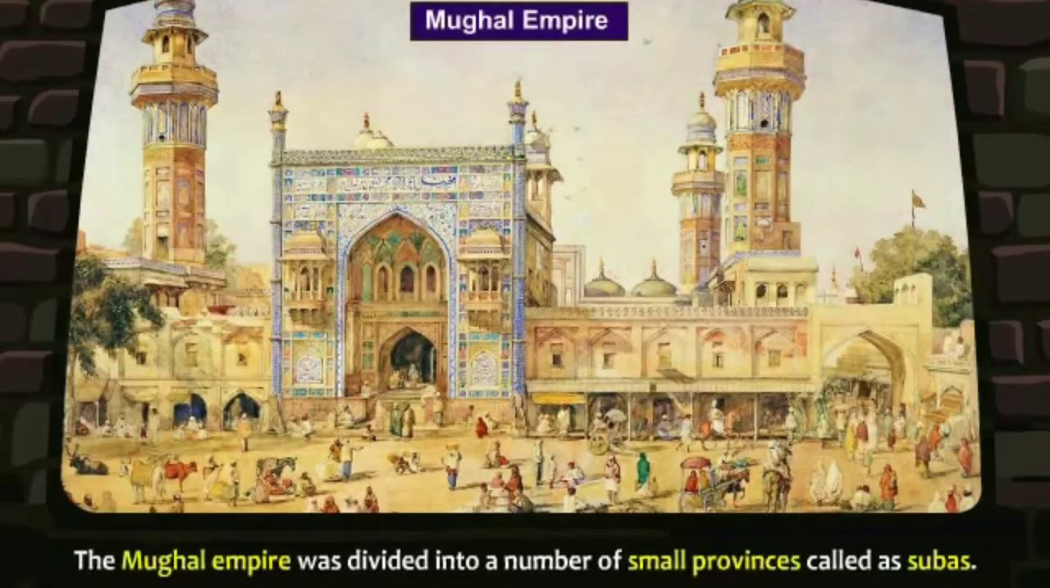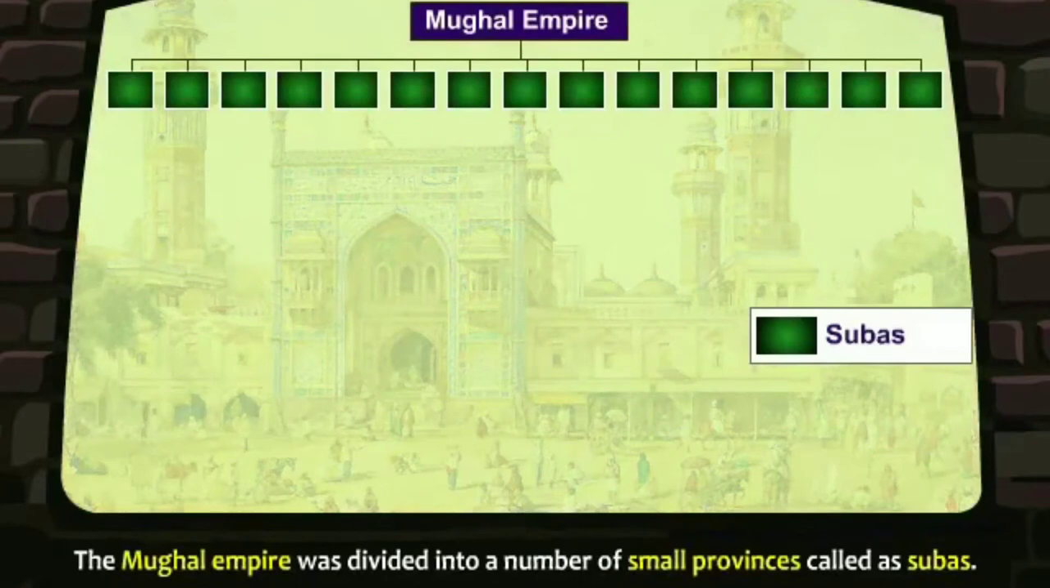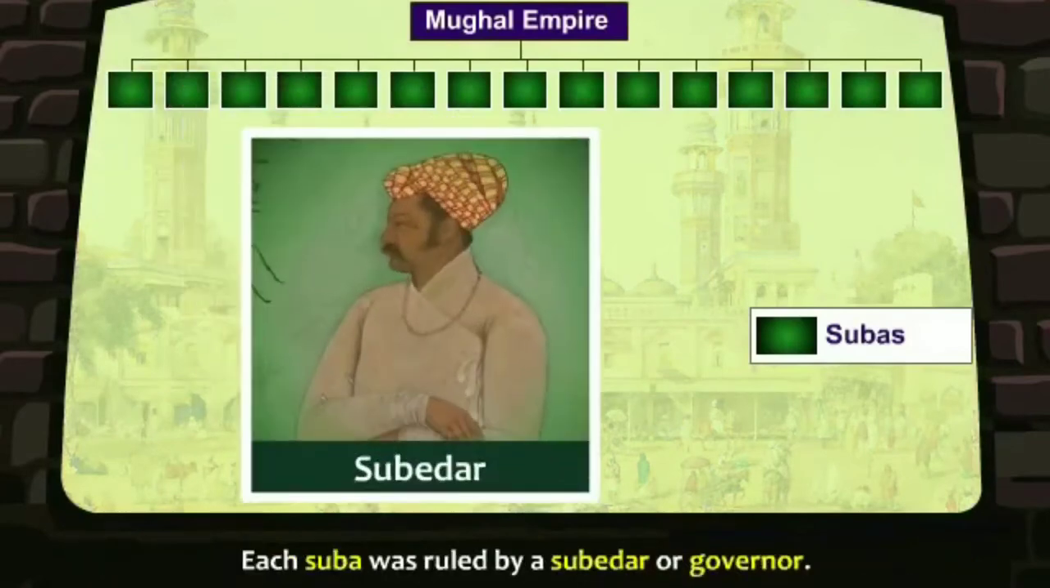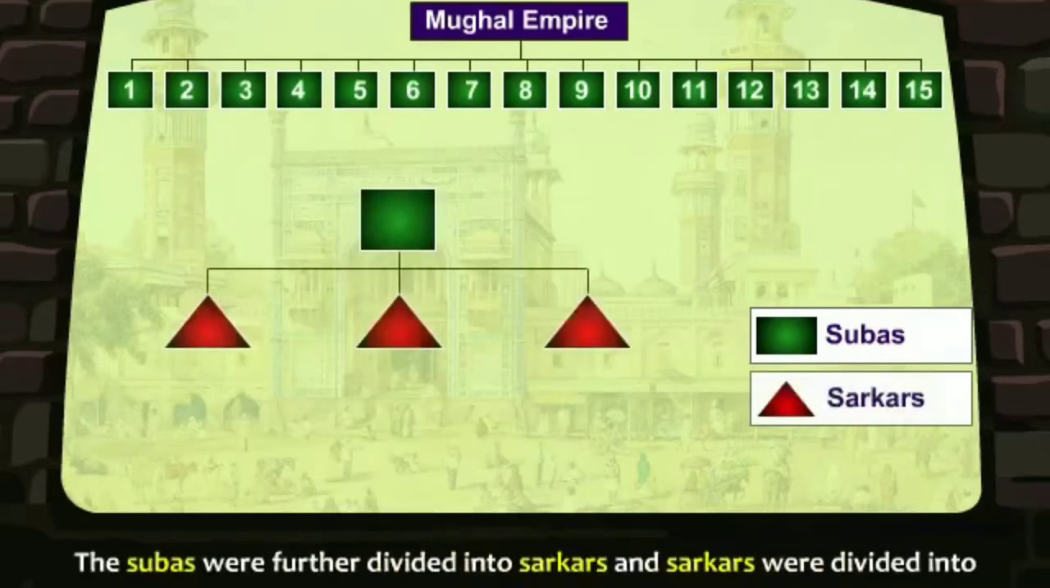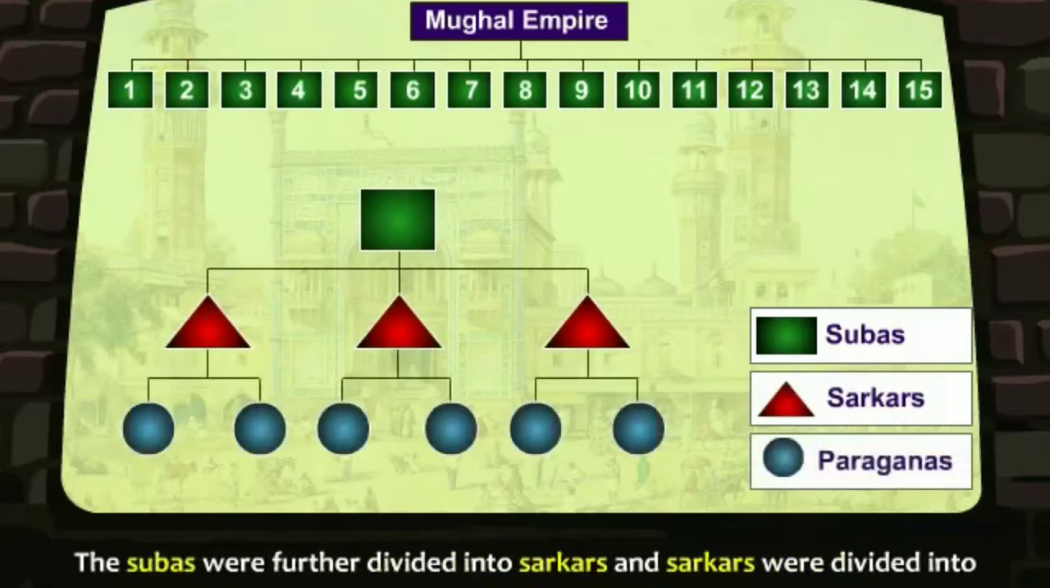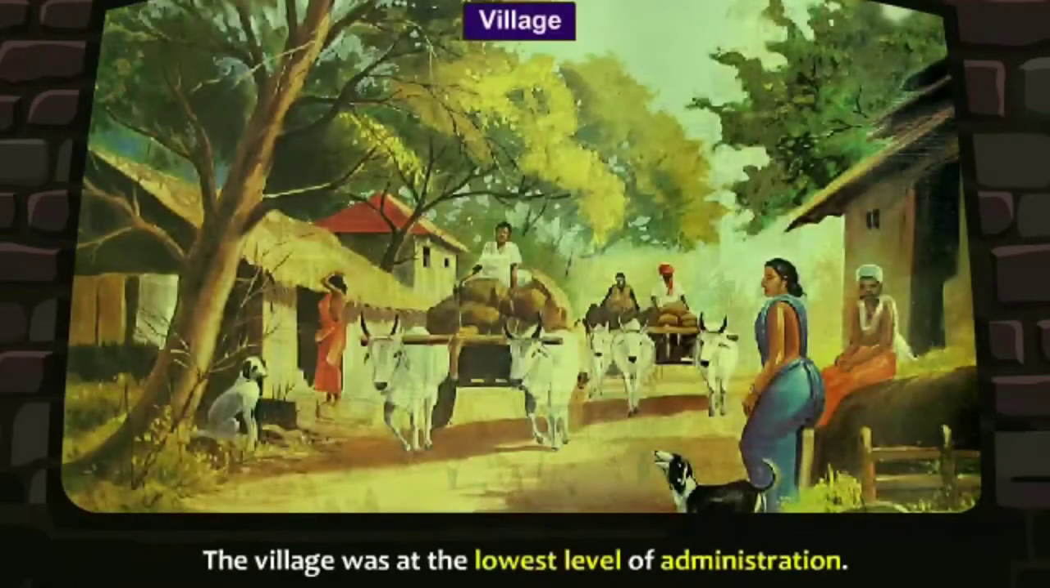The Mughal Empire was divided into a number of small provinces called subas. Each suba was ruled by a subedar or governor. During Akbar's reign, there were 15 such subas. The subas were further divided into sarkars, and these sarkars were further divided into paraganas and mahals. The village was at the lowest level of administration.